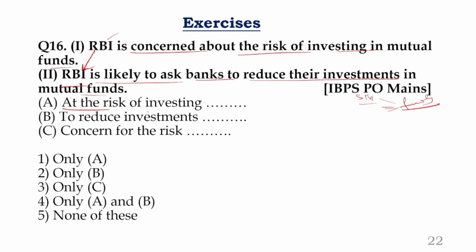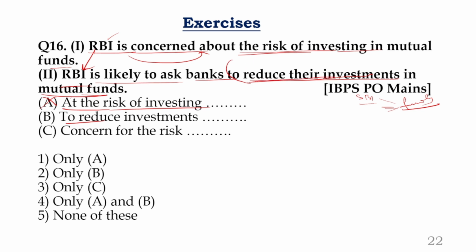Now look at this. At the risk of investing. Is there a sense? There should be reason, result, or there should be a goal. There should be time sequencing. There should be time contrast. There is nothing like that. A is absolutely out. What is B? To reduce their investments in mutual funds, RBI is concerned about the risk of investing. No. There is no meaning.